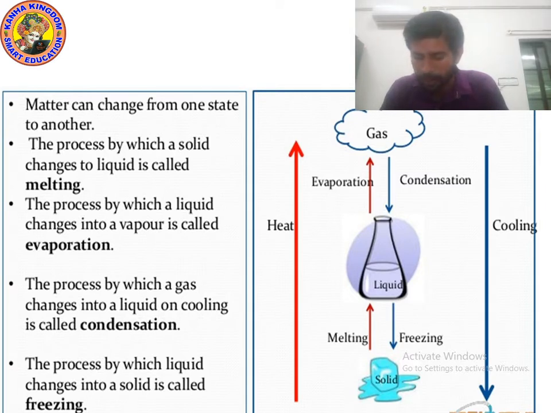Kids, for your kind information, let me tell you, there are five states of matter, but we study only solid, liquid, gas. When you go to higher classes, you will study the fourth and fifth states. But I'm going to tell you the names now. The fourth state is plasma, and the fifth state is BEC. BEC means Bose-Einstein condensate. It was discovered by Satyendra Nath Bose and Albert Einstein, that's why the name BEC was given.